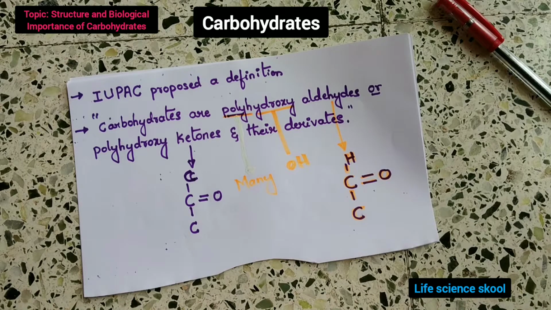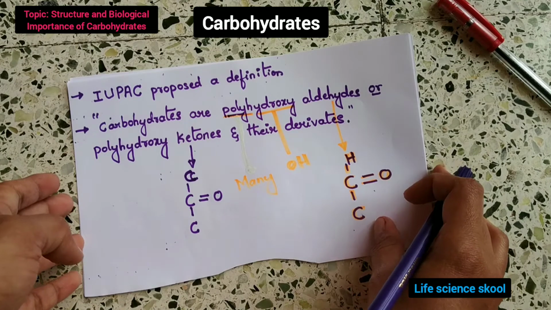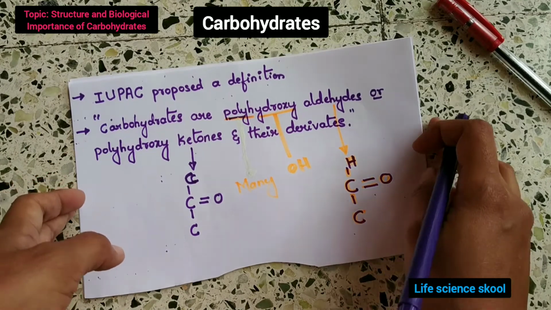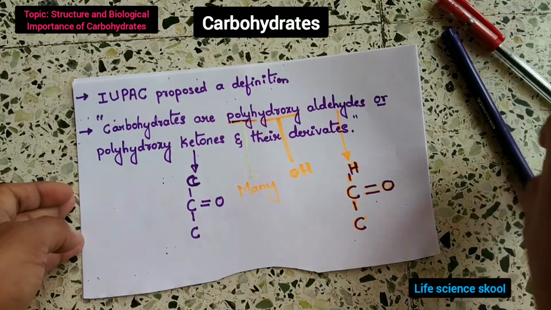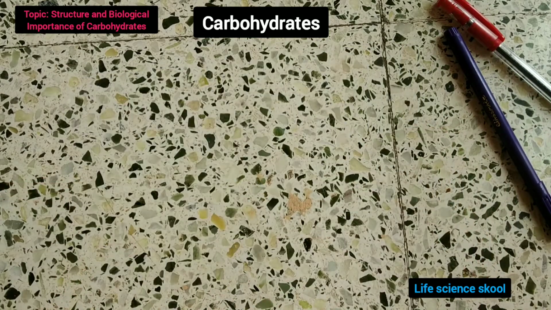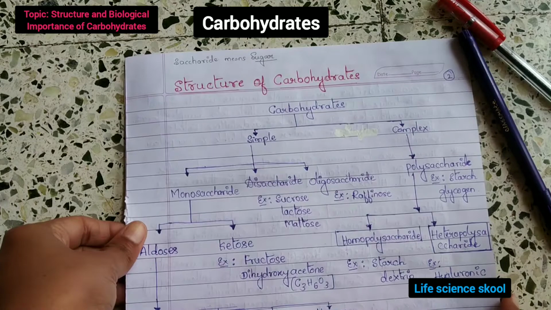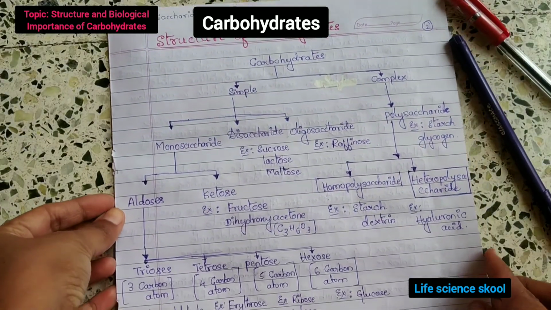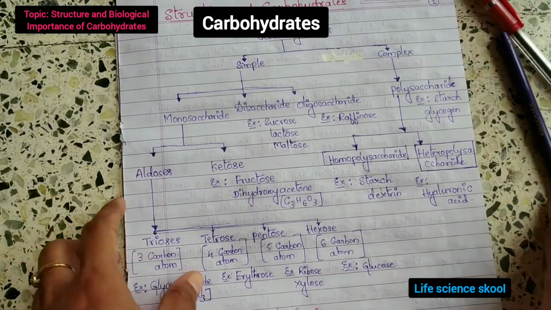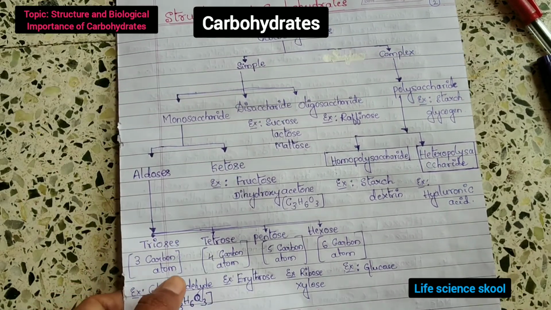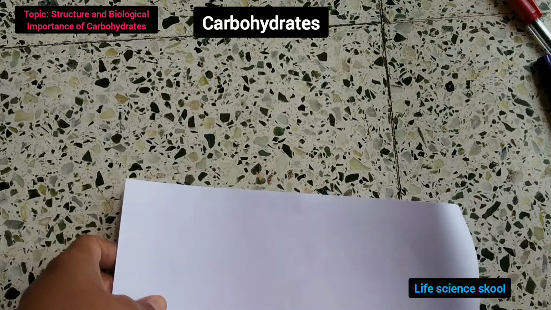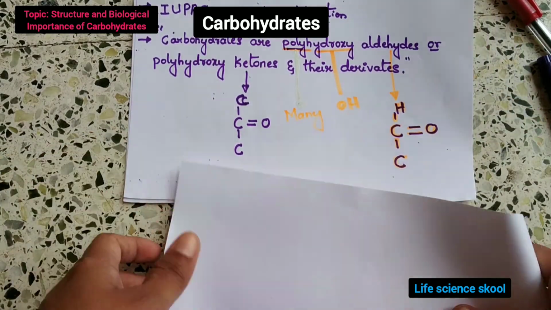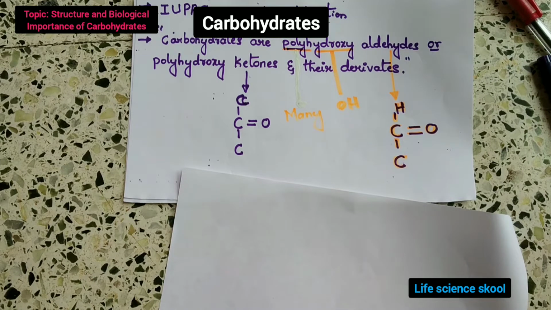carbohydrates. Okay, now we will see the classification or structure of carbohydrates in more detail. Before explaining this part, let me explain an important part to make you understand this definition in a better way.